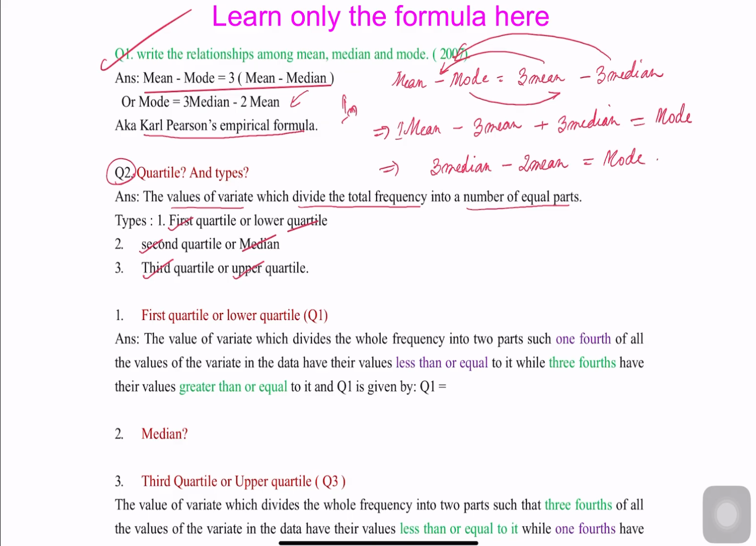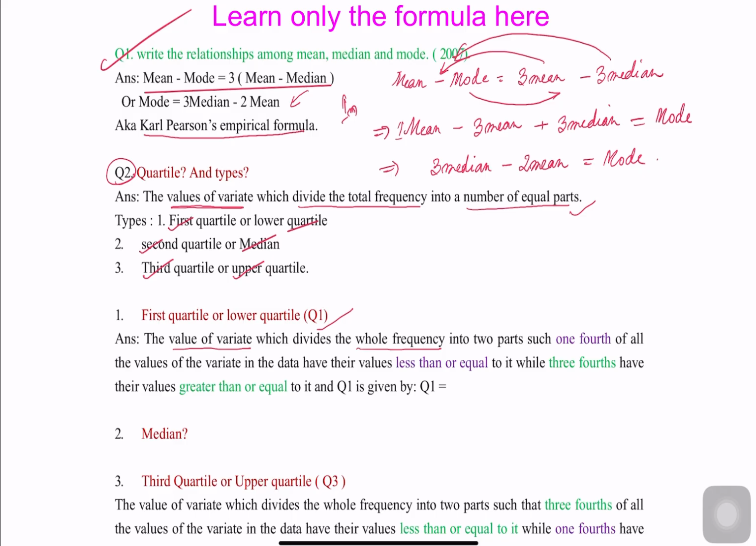It is the values of variates. That means it is a central value which divides the frequency. Frequency, I hope you remember, is the number of times that a particular entry occurs. So now let us learn what is the first quartile or lower quartile, denoted by Q1. The values of the variates. It is the central value which divides the whole frequency.